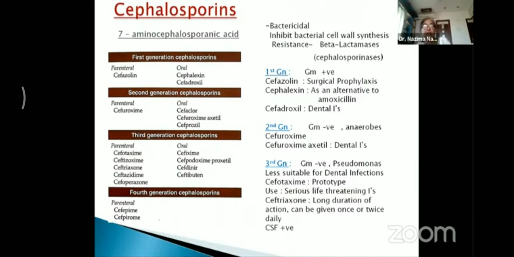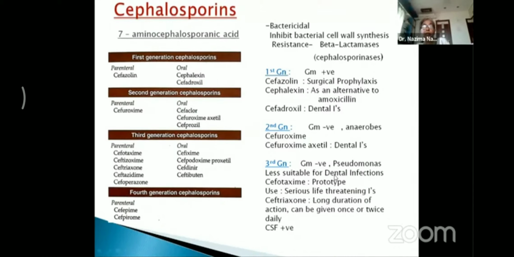Then coming to the third generation cephalosporins, there are many drugs, parenteral as well as oral ones. They mainly act on gram-negative organisms and also on the pseudomonas group of organisms. These third generation cephalosporins are less suitable for dental infections as such.